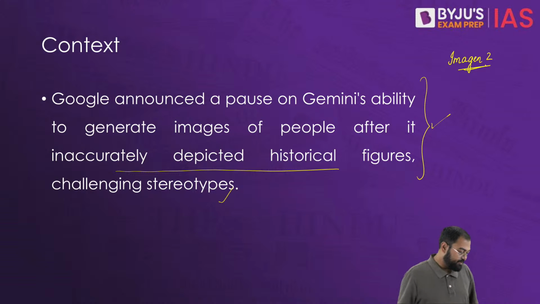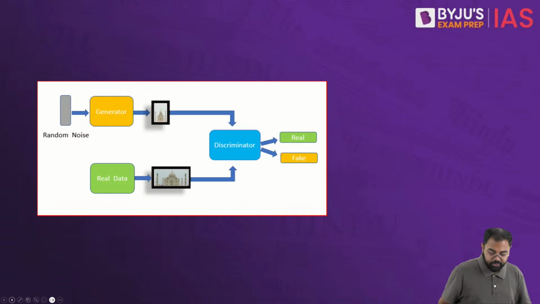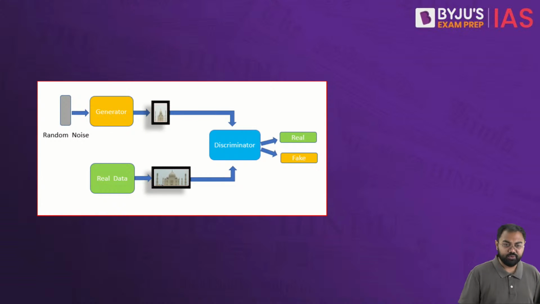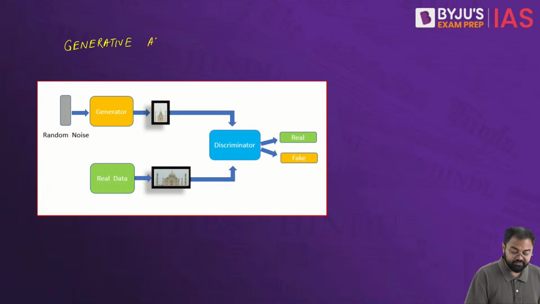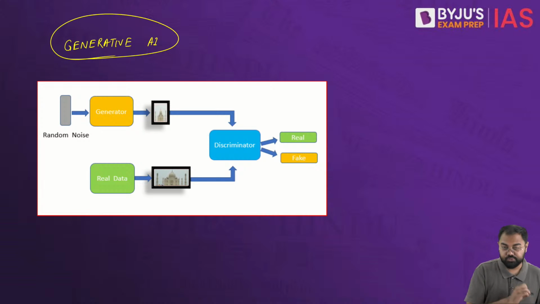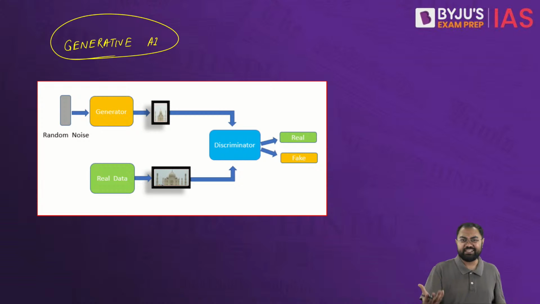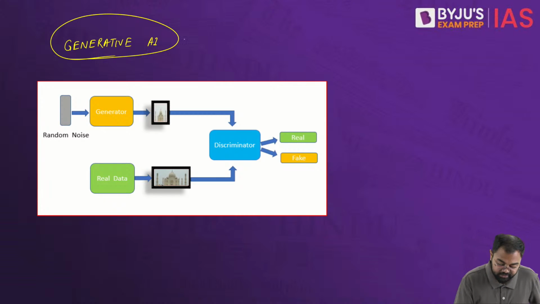Now, in this particular regard, what becomes important is for us to understand what is generative artificial intelligence. In the last couple of years, we have seen that generative AI has been in the news a lot, whether it is through ChatGPT or DALL-E or deepfake. All these are called generative AI. Now, generative AI is called generative because it can generate or create new content. All right, this is an AI